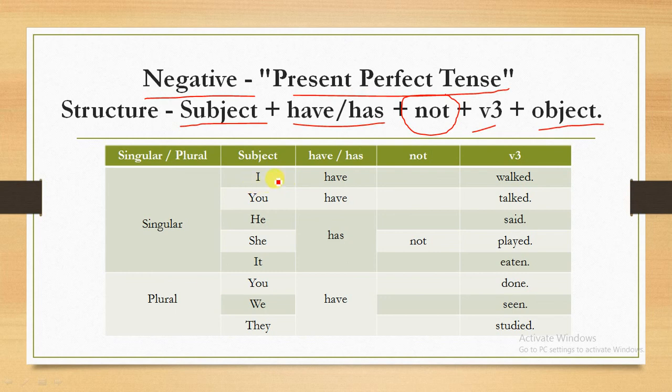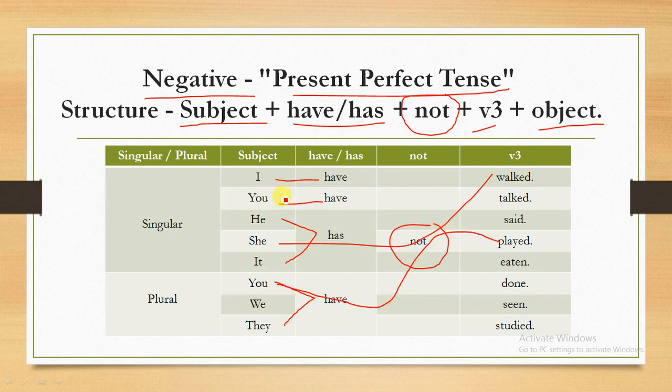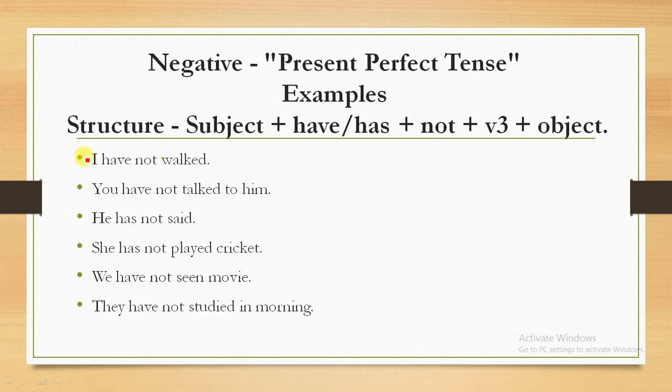So here we will see I have, you have, he, she, it has, we have, they have, and we will just add not here. For example, she has not walked, you have not played. This type of sentence we can create, means we can create negative sentences with the help of only the not keyword.